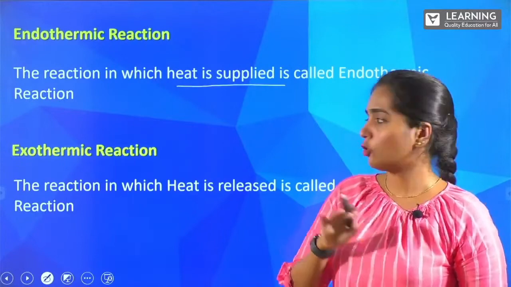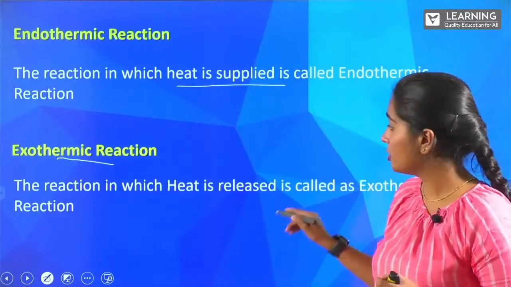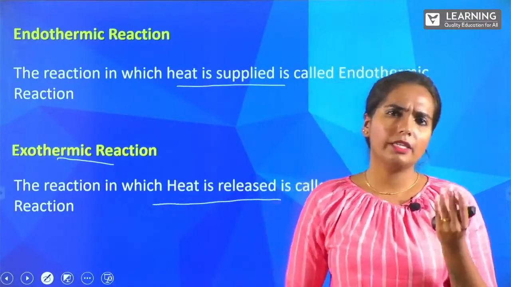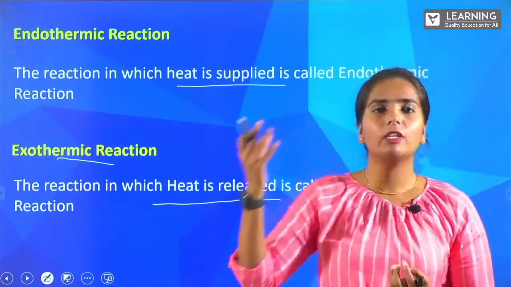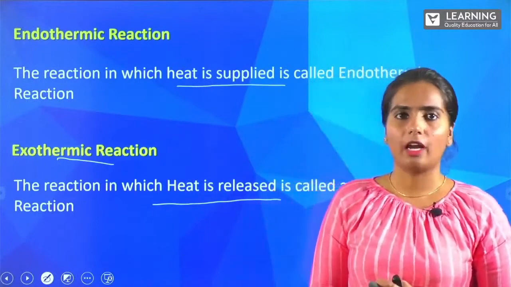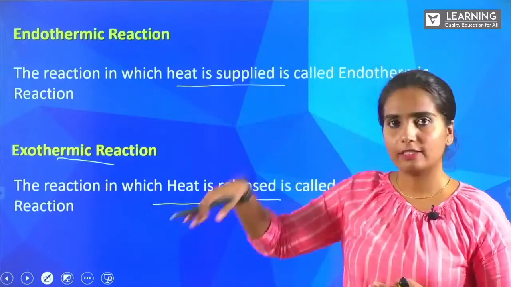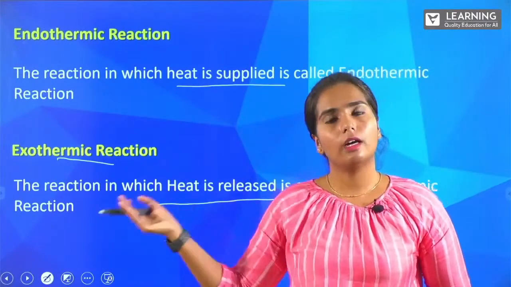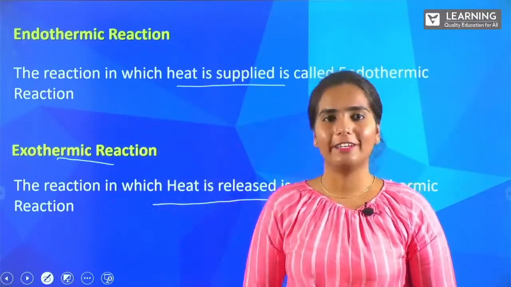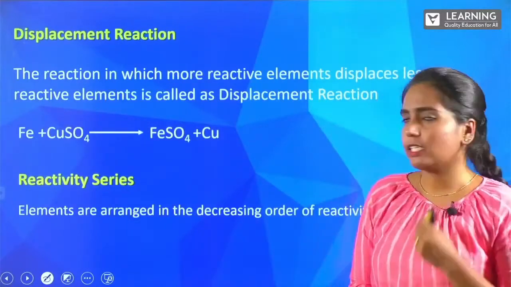And the opposite of that, what is an exothermic reaction? The reaction in which heat is released. The reaction already happens, but there will be the evolution of heat. That is called an exothermic reaction. Again, it is very easy to remember together. Endothermic, heat is supplied. Exothermic reaction, heat is released. Right? Yes, the next one was displacement reaction.